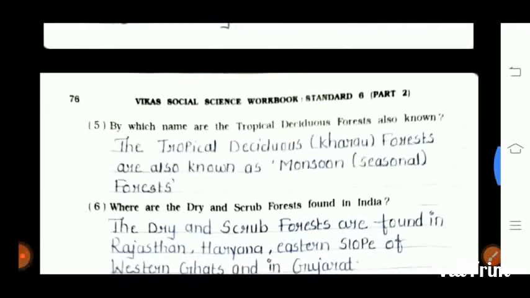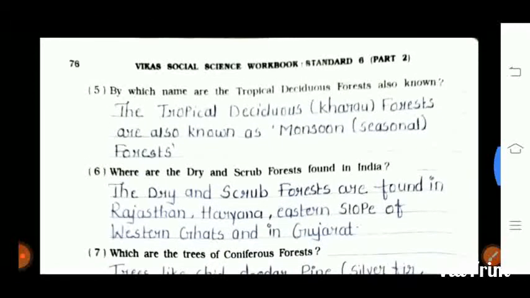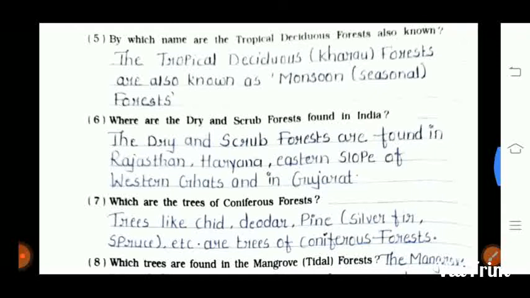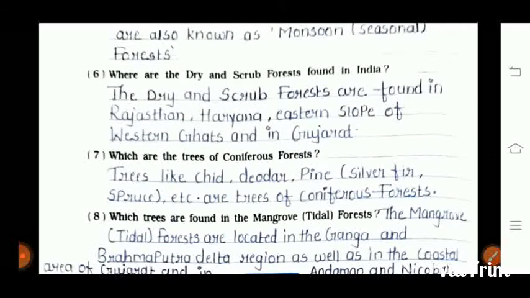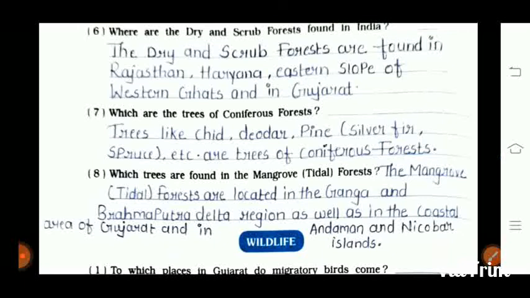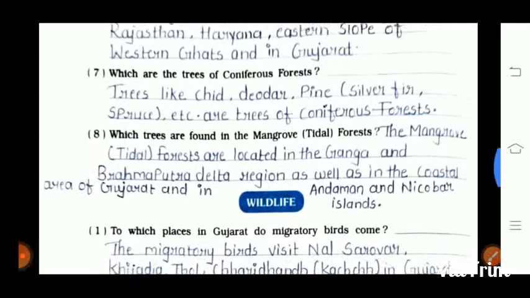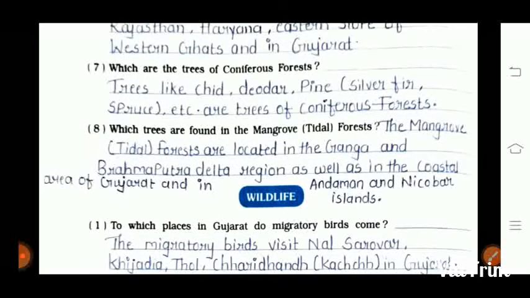Fifth one is by which name are the tropical deciduous forests known? The tropical deciduous forests are known as the monsoon forest. Sixth one is where are the dry and scrub forests found in India? Dry and scrub forests are found in India in Rajasthan, Haryana, eastern slope of Western Ghats and in Gujarat.